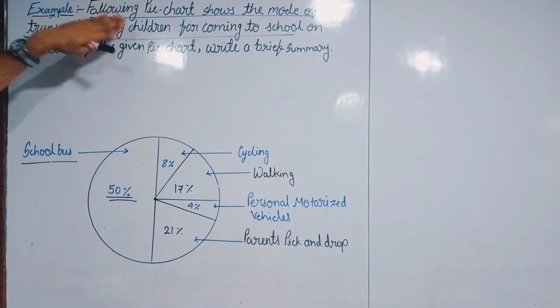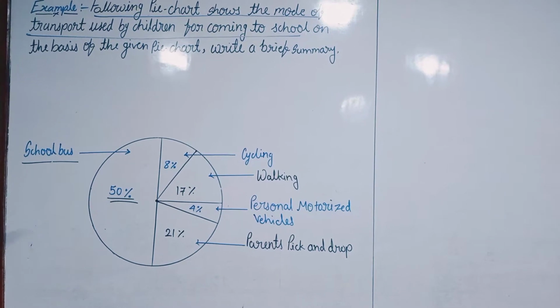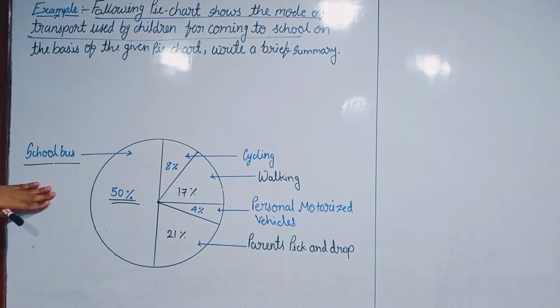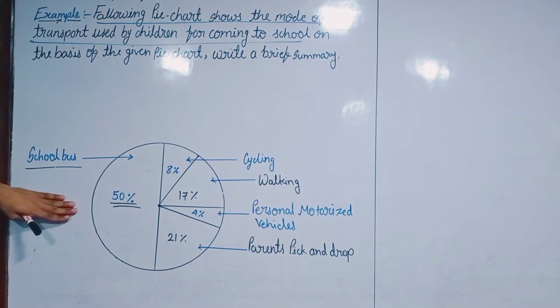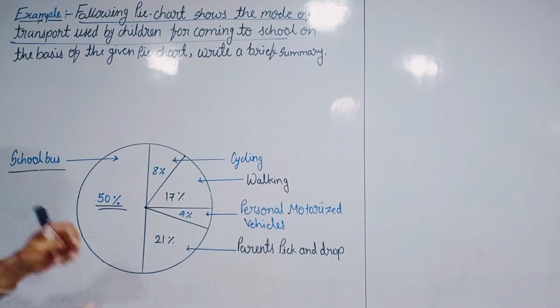The given pie chart shows the mode of transport used by children for coming to the school. That is the starting sentence. Always we start with the information given, and we pick that from the question only.